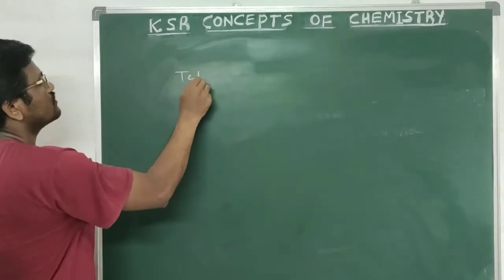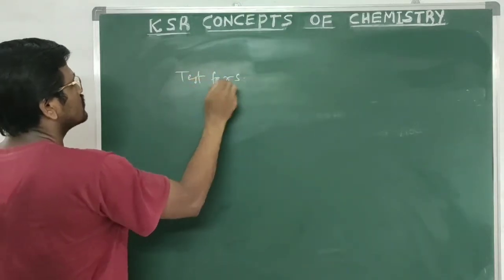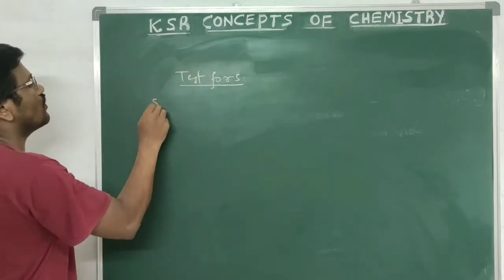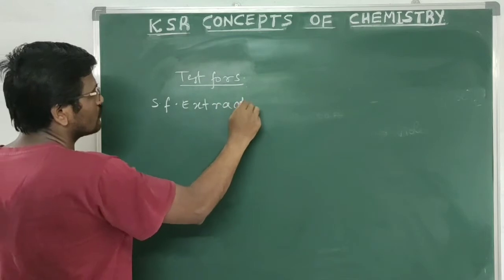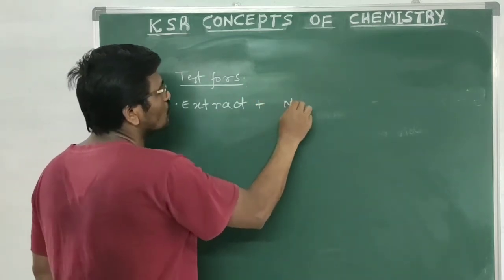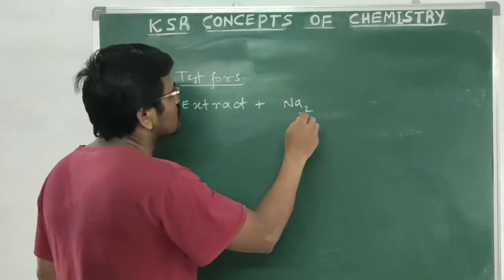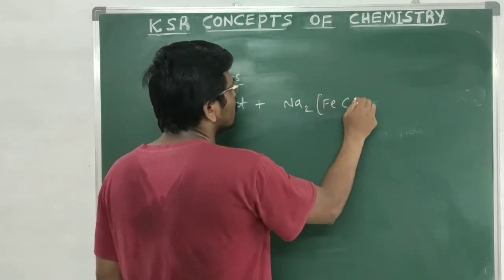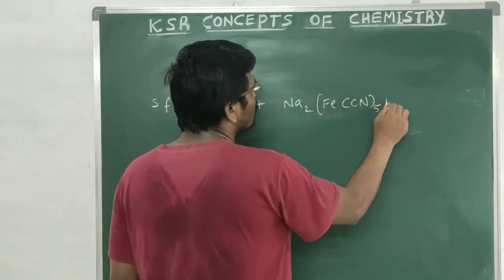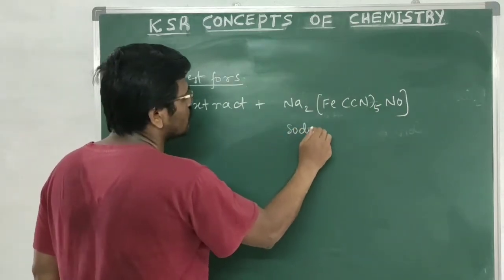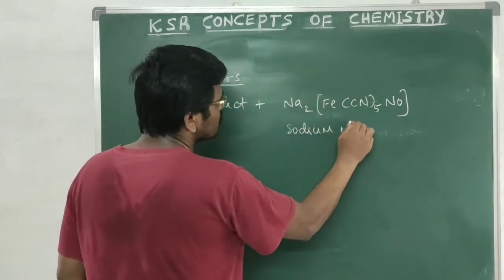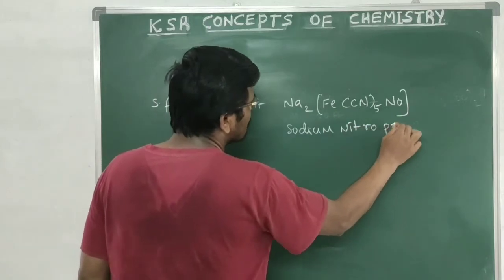For sulfur, here we are taking a small quantity of sodium fusion extract. For this we are adding sodium nitroprusside, that is Na2[Fe(CN)5NO], which is sodium nitroprusside, is added.